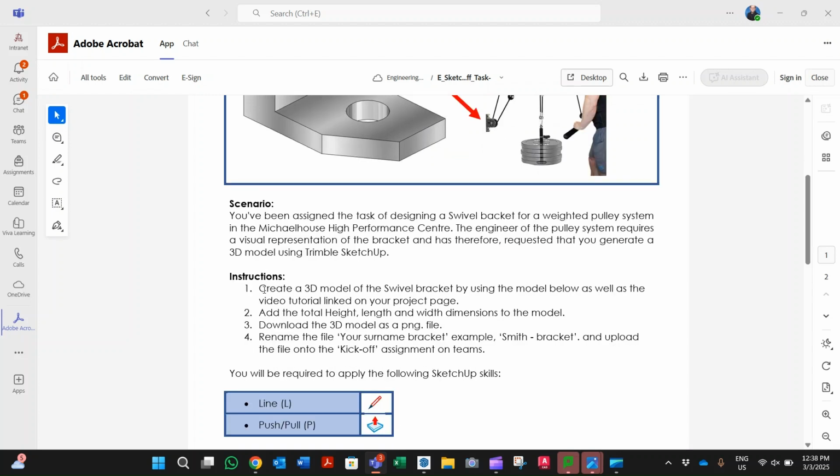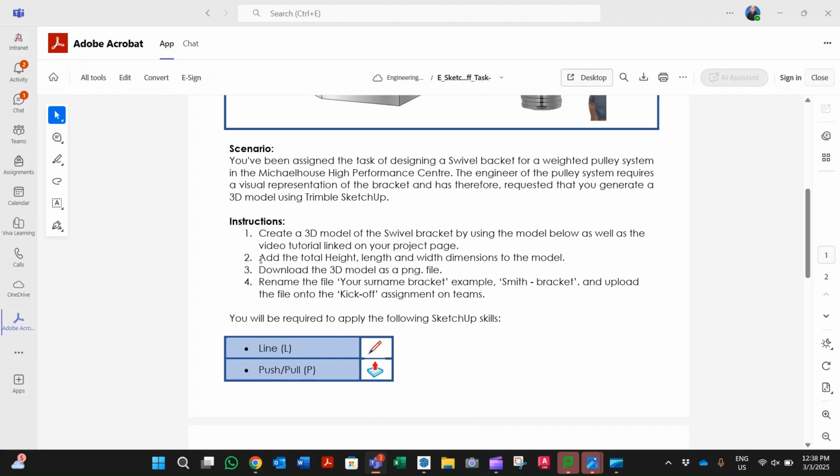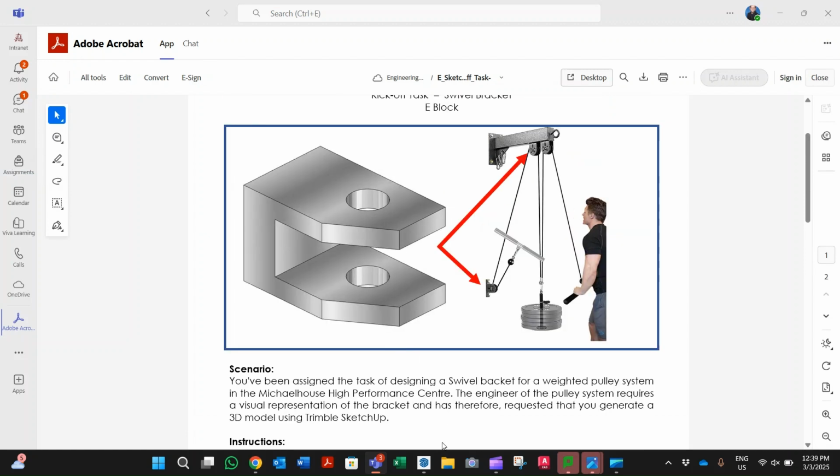Your instructions: create the 3D model, okay, using the video links that you'll be given. Add the total height, length, and width dimensions or depth dimensions. Download the model and then add it to your team's assignment. The team's assignment will be under assignments in that team, and you need to make sure that you upload it, attach it as a PNG, and then you are going to click the button Turn In, which your teachers can show you. All right, so what we're going to do is open up SketchUp.